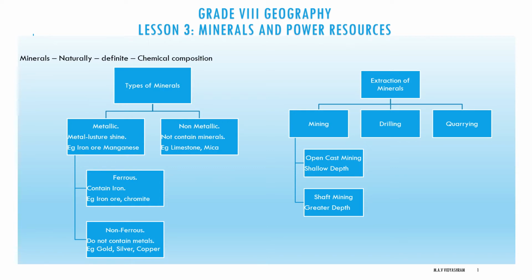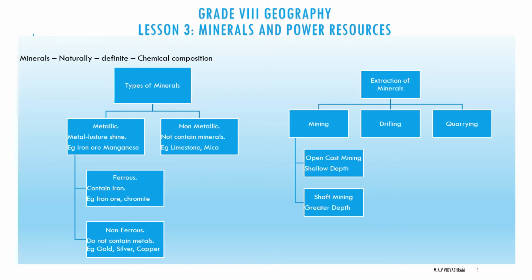metal. Examples of metallic minerals are iron ore and magnesium. Non-metallic means limestone and mica. So the minerals are of two types, metallic and non-metallic. Then again, the metallic minerals are divided into ferrous and non-ferrous minerals.